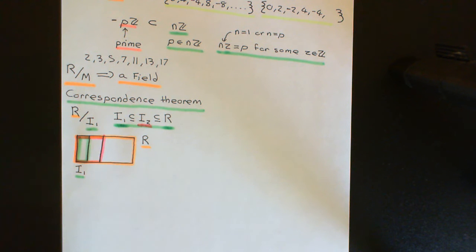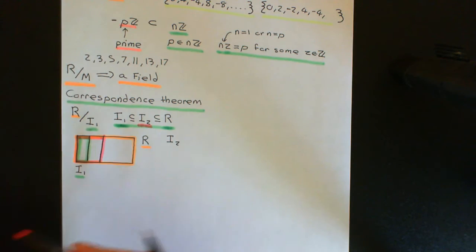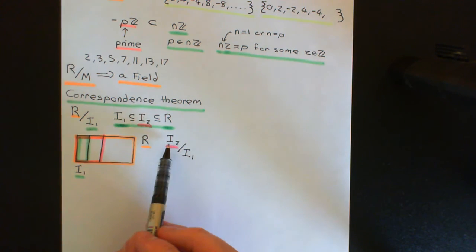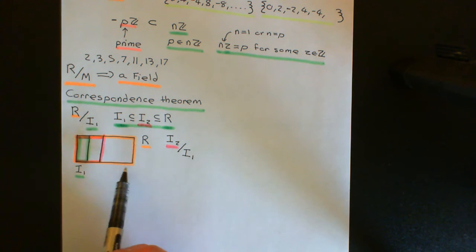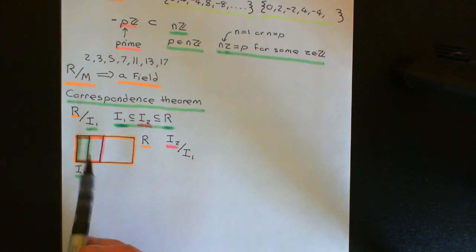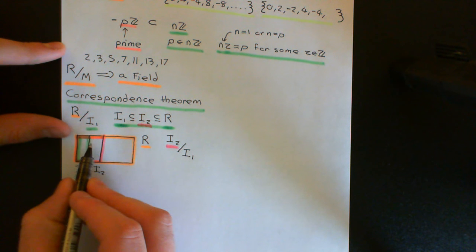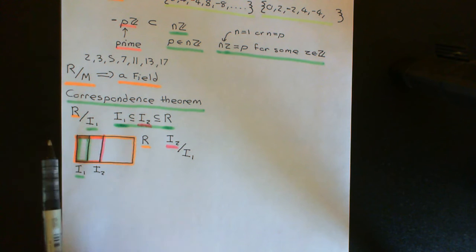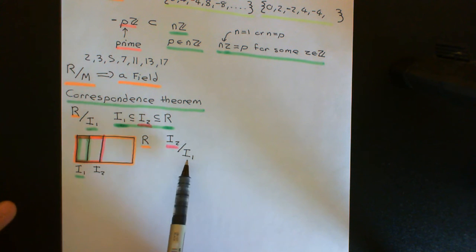Now my claim is that if we consider I2, this ideal here, and I'll just colour in I2 in pink here. If we consider I2 quotiented out by capital I1, and the reason we can do that is because I2 itself is going to be an additive subgroup of the ring capital R. So under addition, I2 is an additive group, and I1 is also a group. So you can view this as a group within this group. It's a subgroup of I2. And since the cosets that we are producing are just additive cosets, you can quotient out I2 by I1.